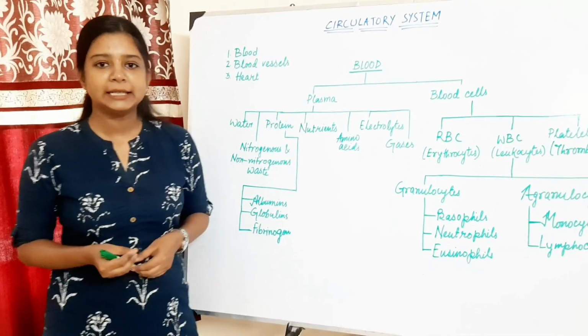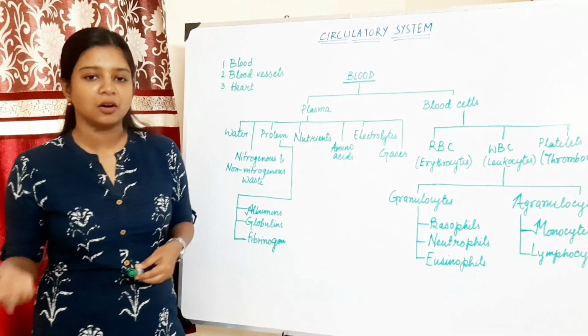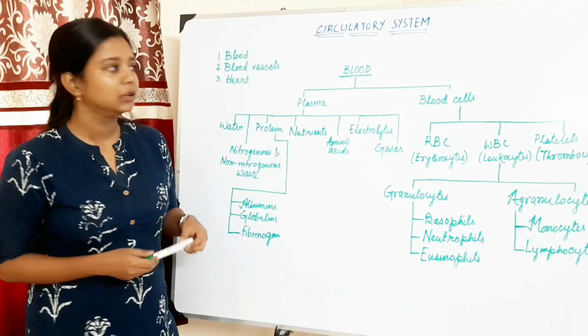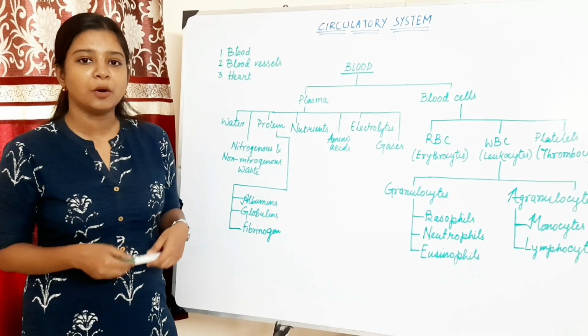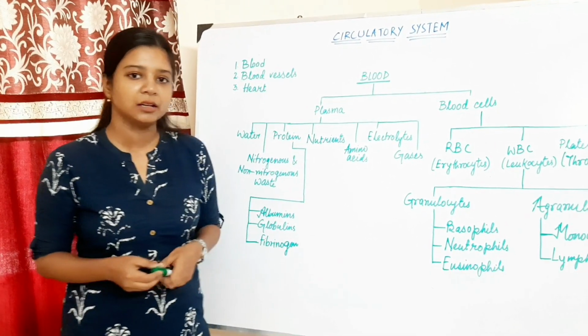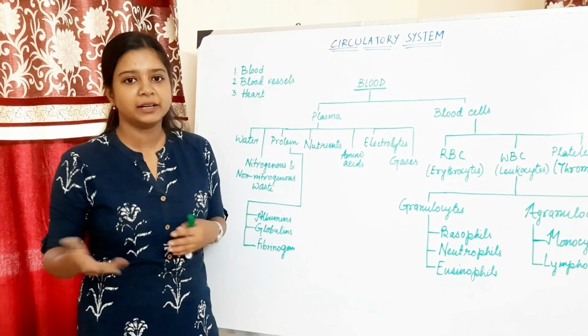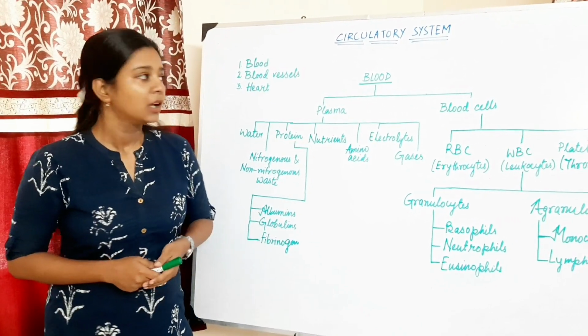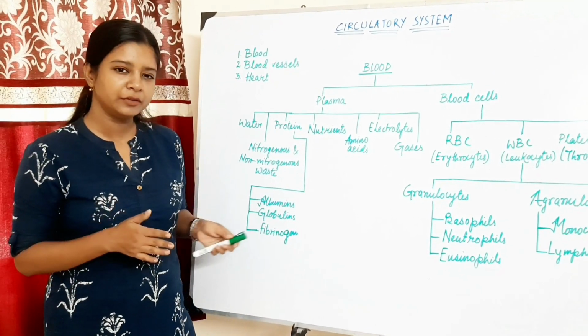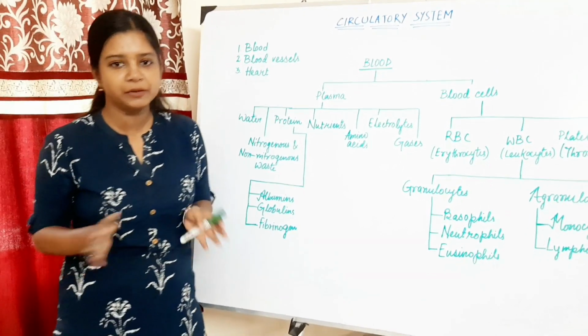The color of blood is red when it is combined with oxygen, that is oxyhemoglobin. When the blood is forming oxyhemoglobin, the color is bright red. When it is forming carboxyhemoglobin, that means the hemoglobin is combining with carbon dioxide, it turns a bluish red or dark red color. The taste of blood is salty. The pH of blood is between 7.3 and 7.45.